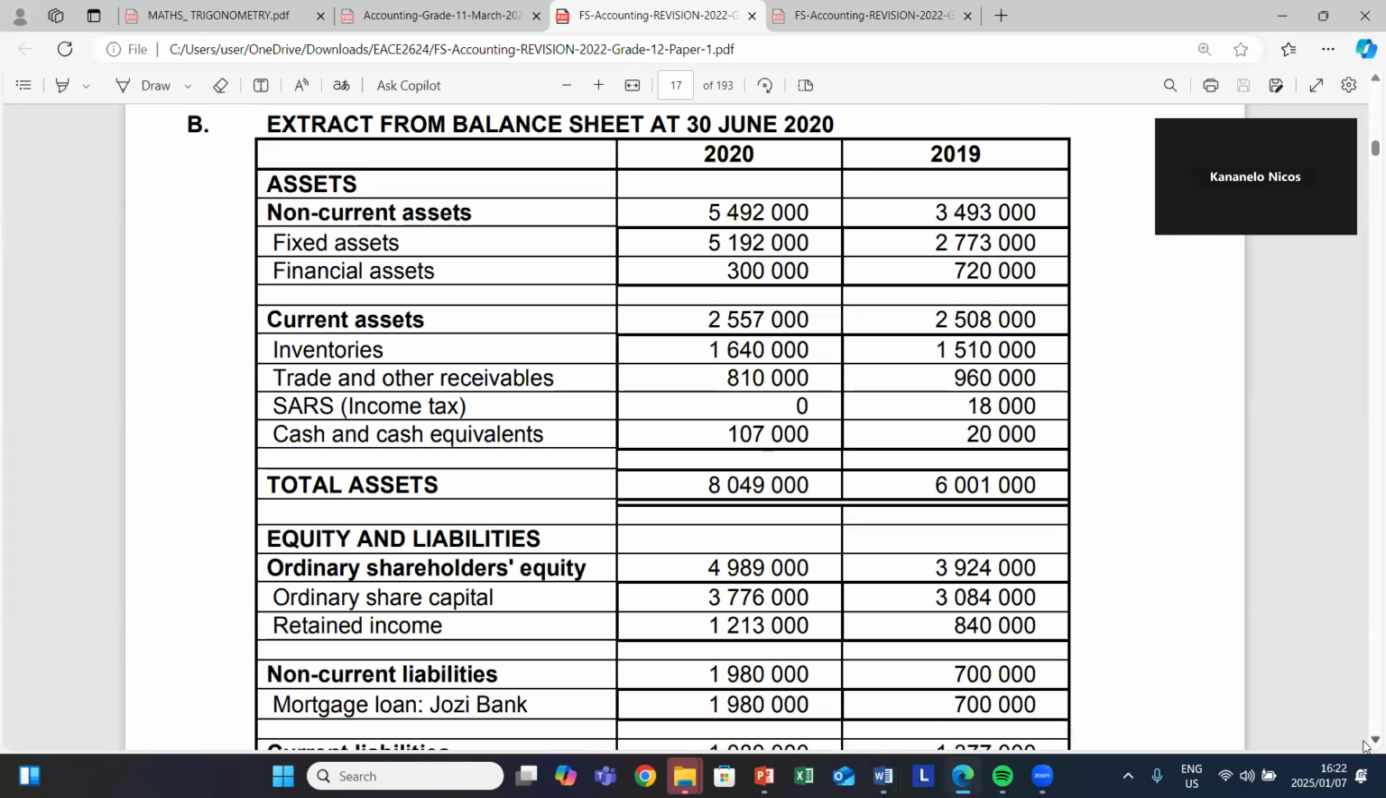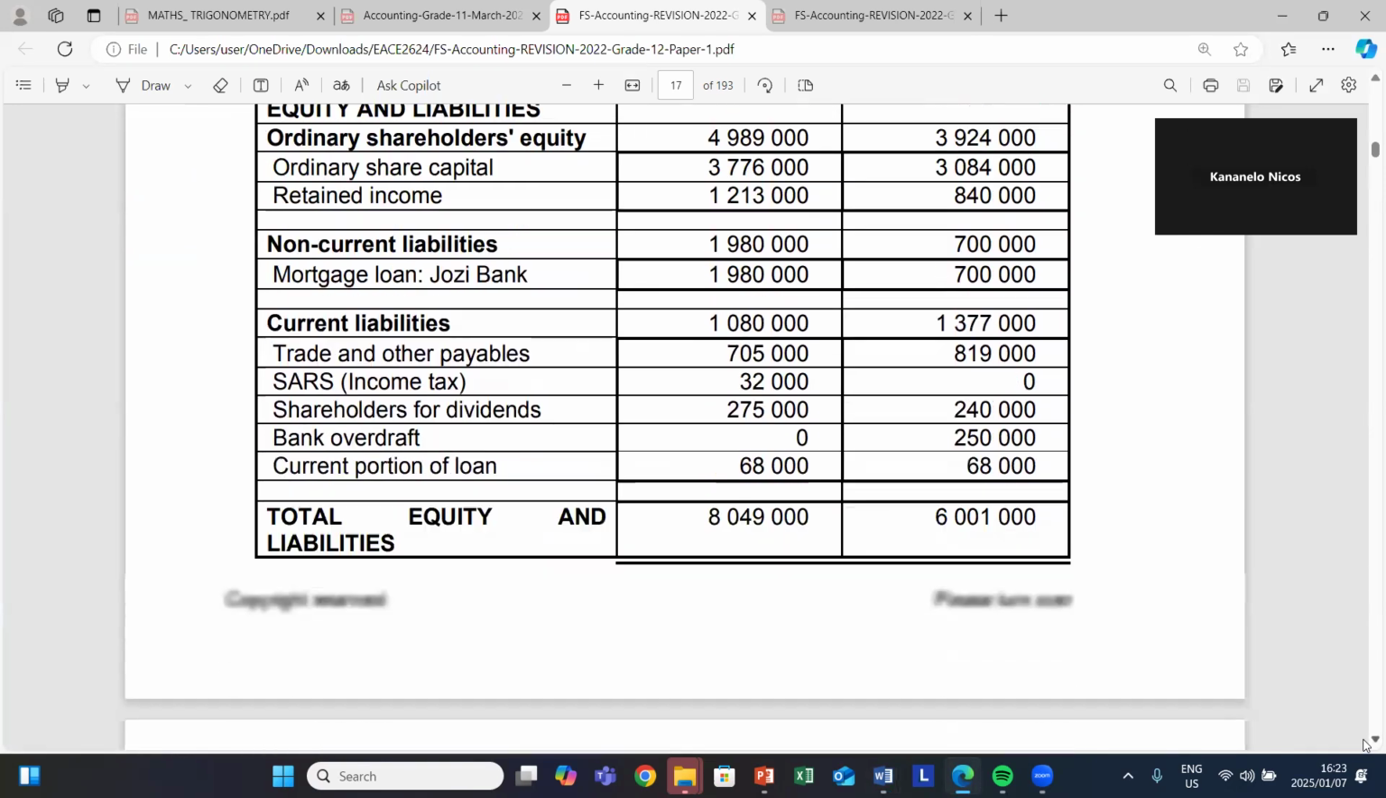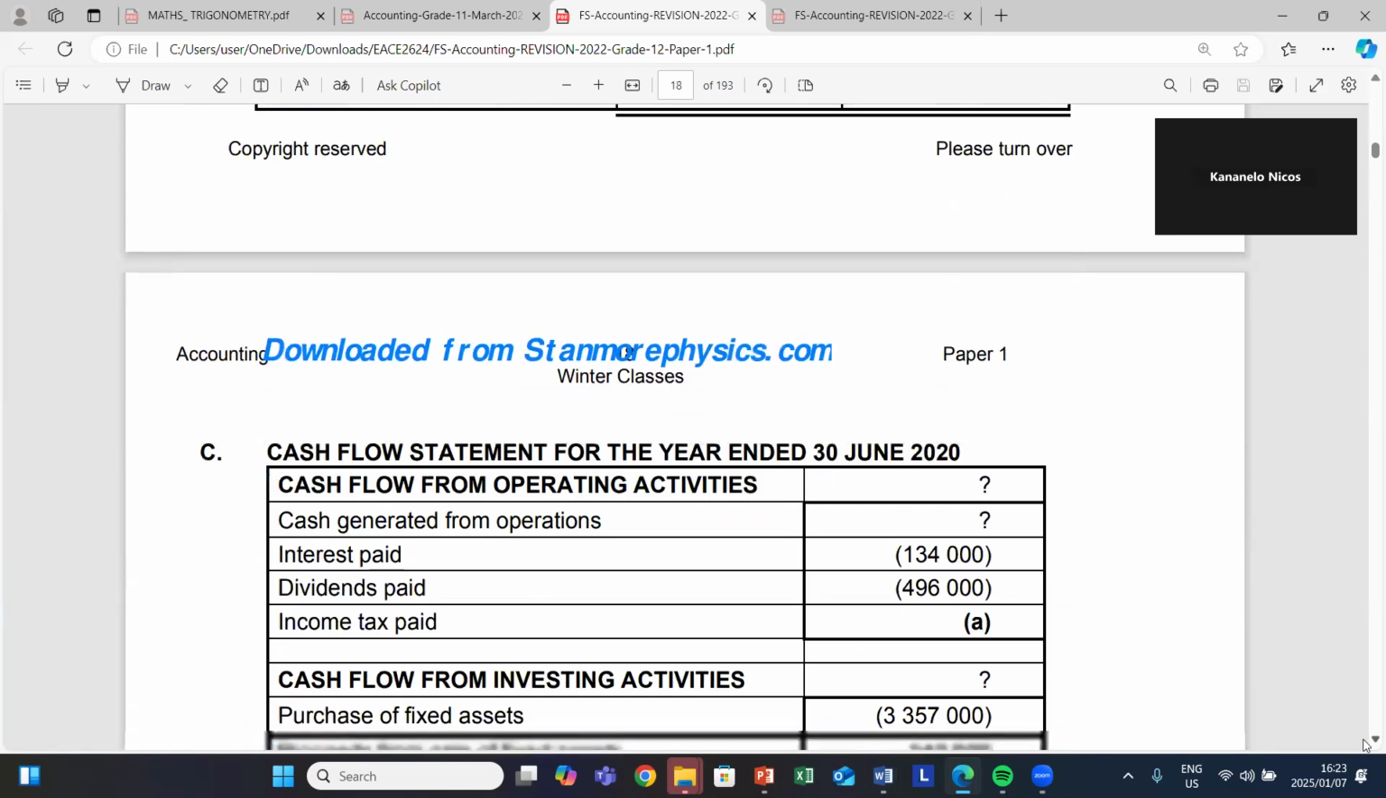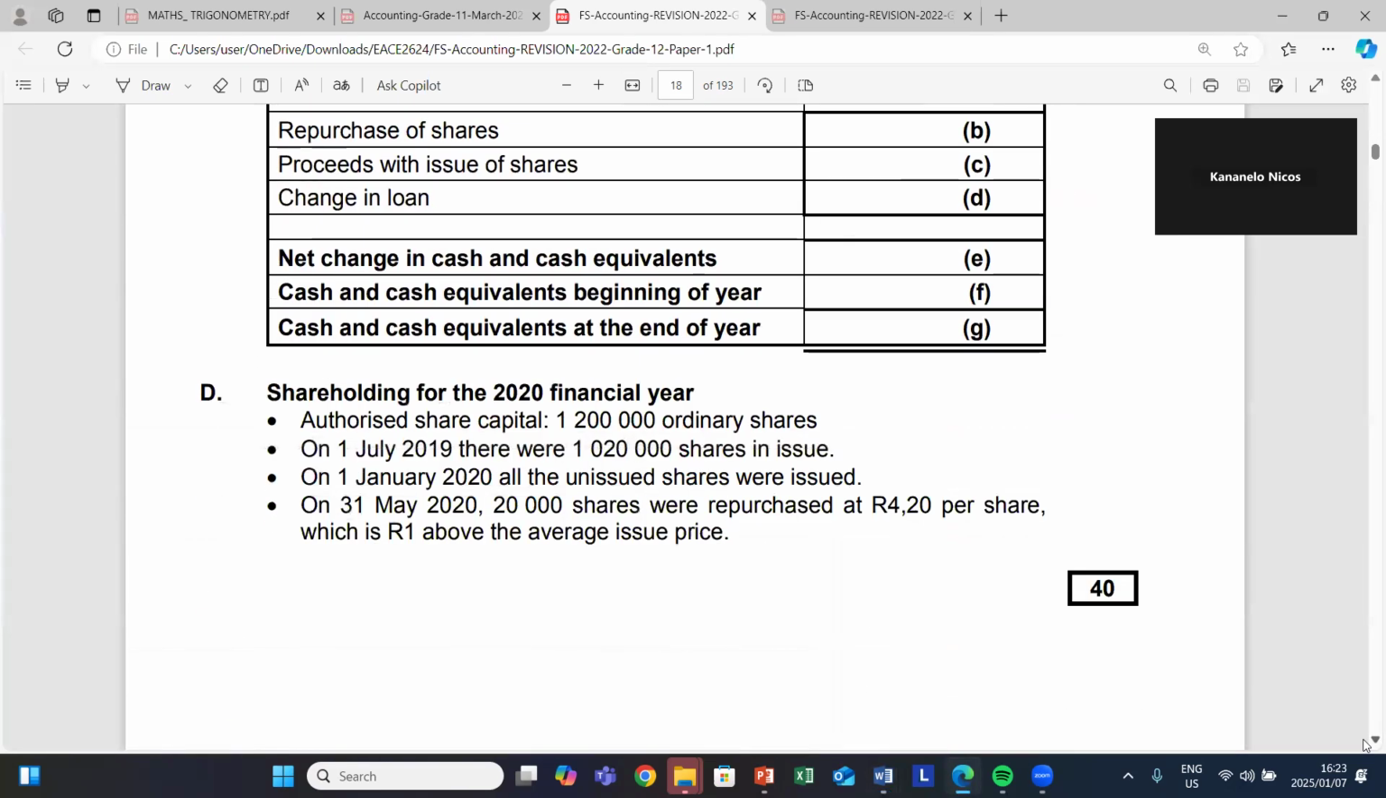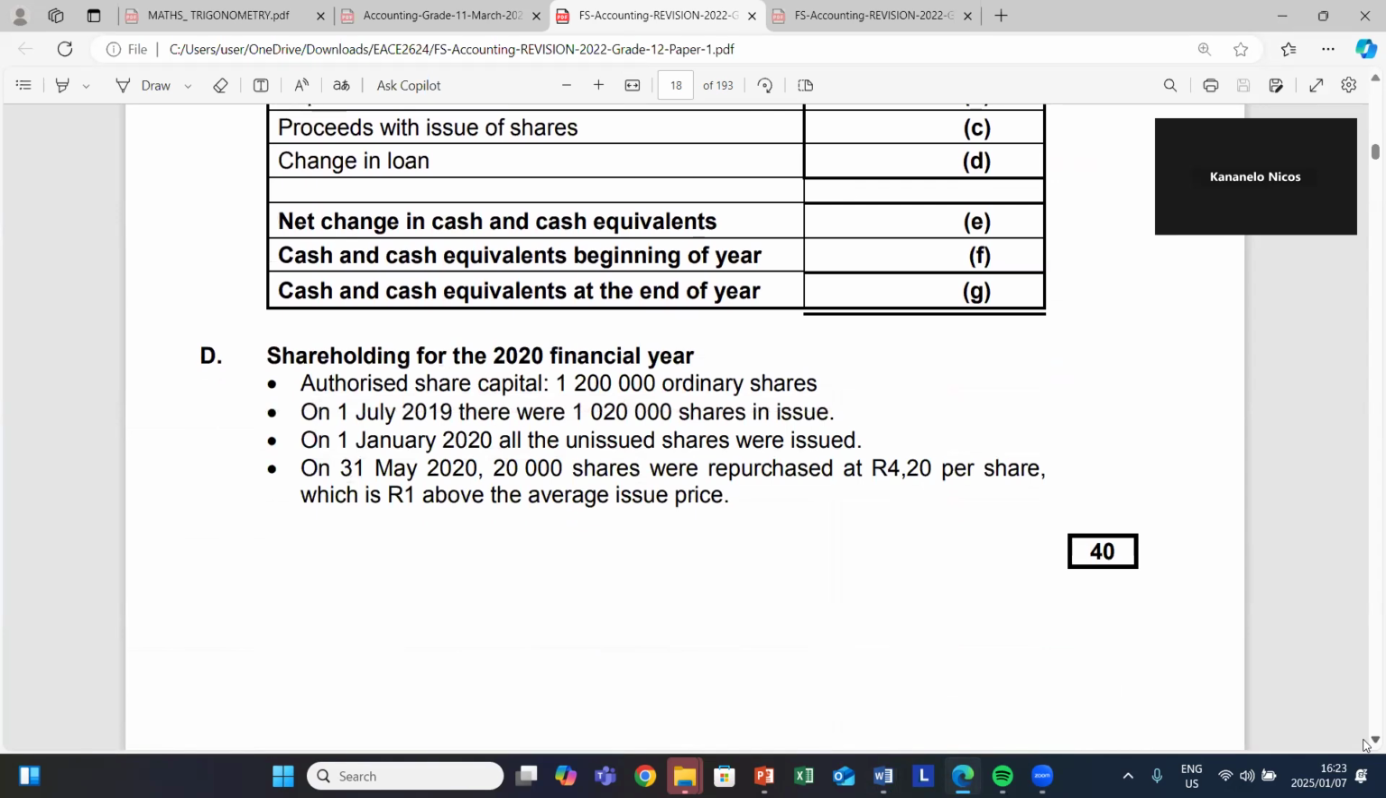Let's go to additional information to see transactions that occurred during the year. And then they said that for the 2020 financial year, authorized share capital consisted of how much? 1,200,000 ordinary shares. What are authorized shares, guys? What are authorized shares? You can just indicate there in the chat box.